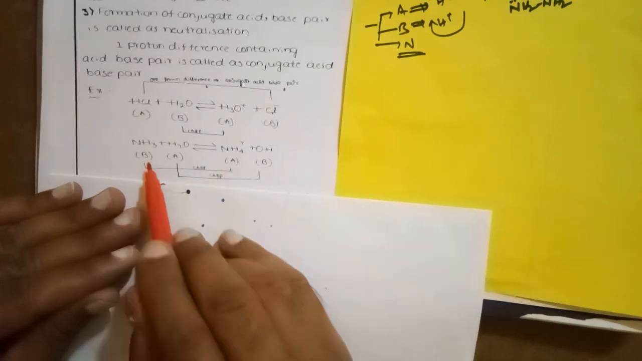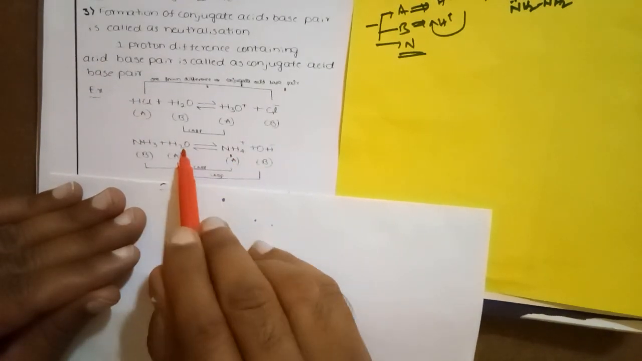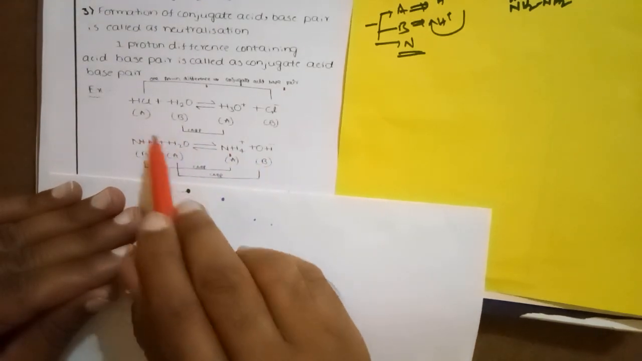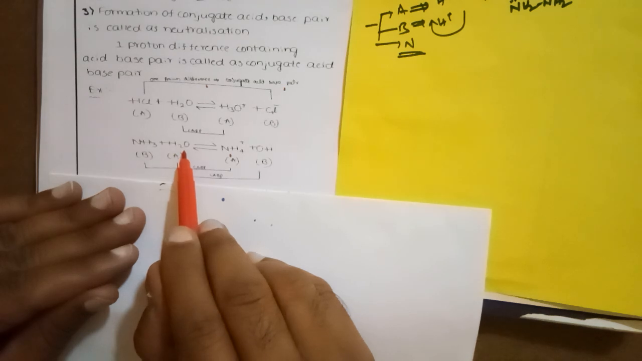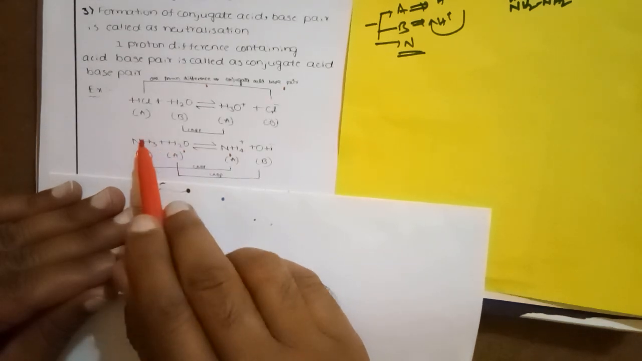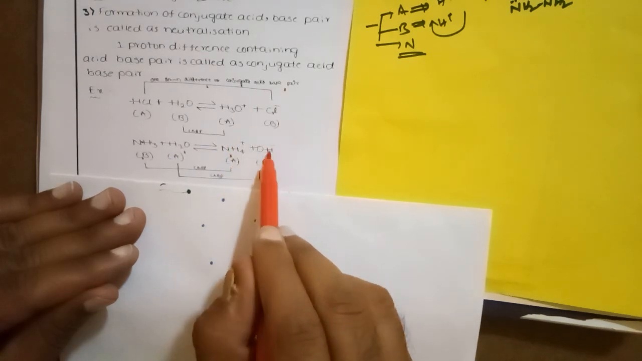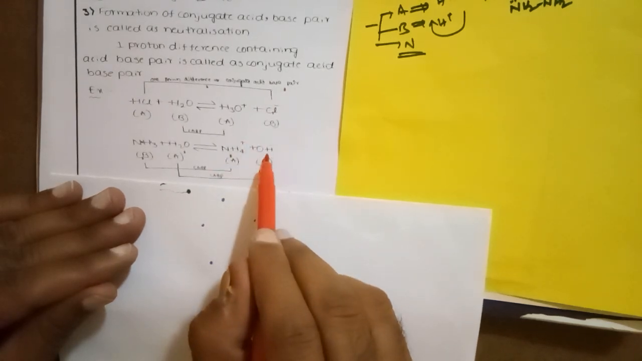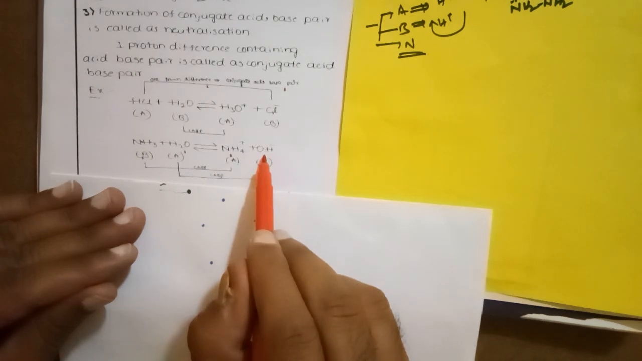Now let me take this one. Ammonia accepts one proton and is converted into the ammonium ion. H2O loses one proton and is converted into the OH- ion. H2O donates one proton, so it is an acid. Ammonia accepts one proton, so it is a base. In the backward reaction, the ammonium ion donates one proton to the OH- ion, so it is an acid, a proton donor.